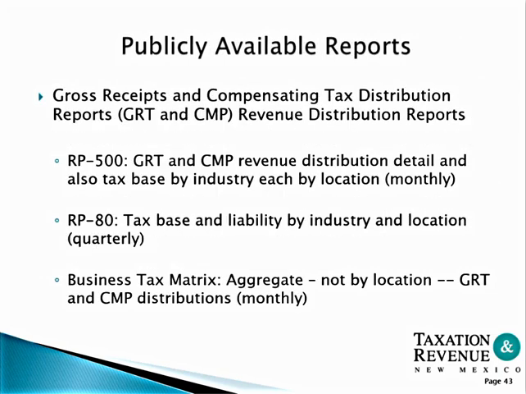Publicly available reports include the RP-500, the RP-80, and the business tax matrix. The RP-500 includes gross receipts and compensating tax revenue distribution details. The RP-80, tax base and liability by industry, is reported quarterly, and the business tax matrix is on a monthly rotation.